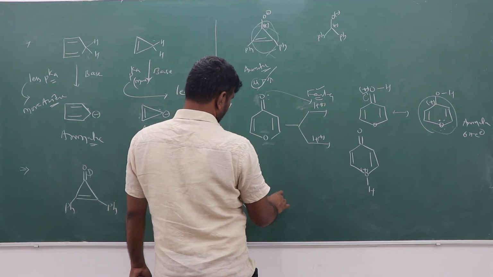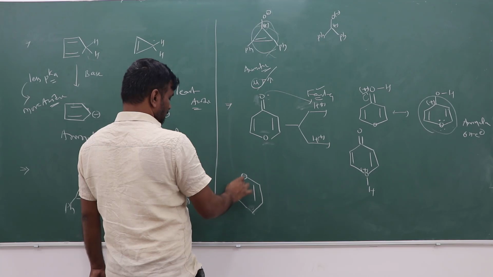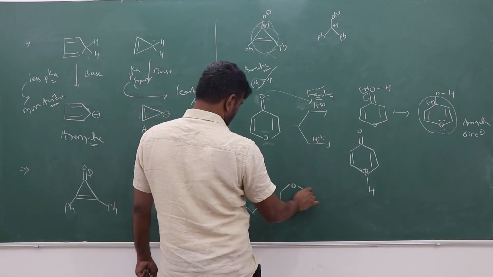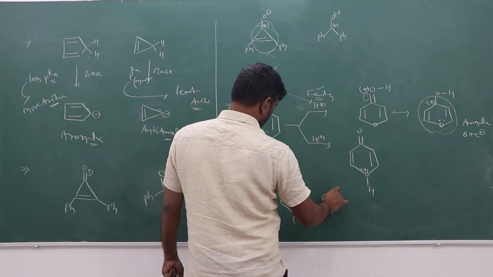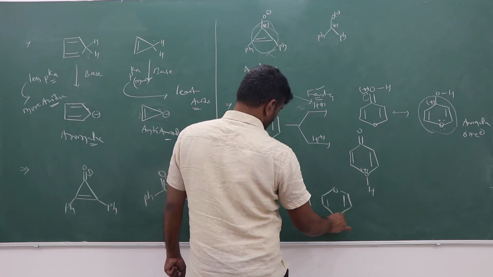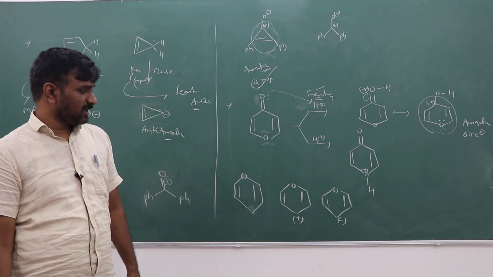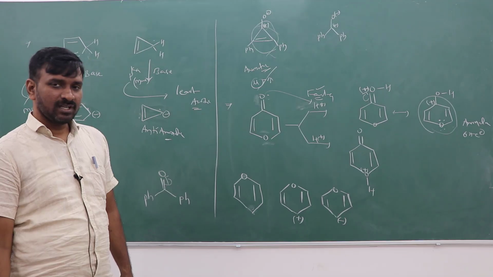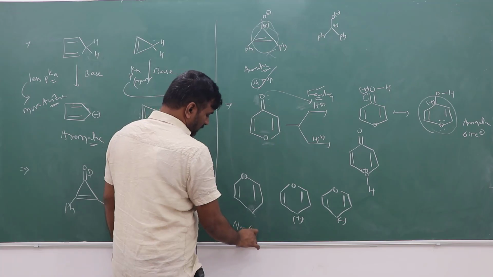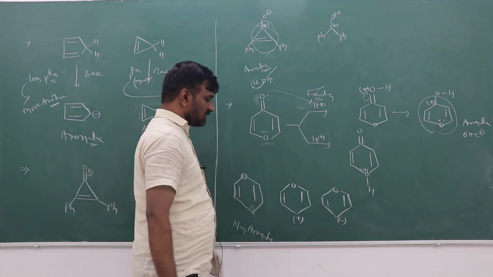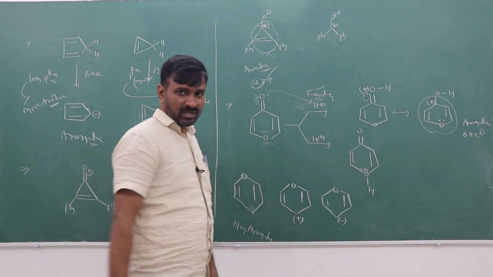Which one is aromatic? Which one is non-aromatic? Or anti-aromatic? Which one is anti-aromatic, and which one is aromatic? See, here there is an sp3 carbon, so it is definitely non-aromatic, non-planar, and charged species always exist as planar. That is planar; which one is anti-aromatic or aromatic?